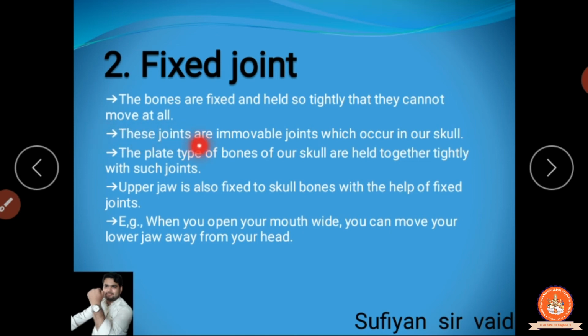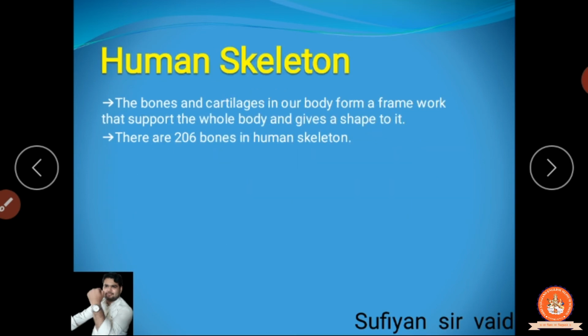These are immovable joints which occur in our skulls. This type of thing is only in the skulls. Skull मतलब कि खोपड़ी, आपकी खोपड़ी, skull है ना, this is a fixed joint. Different types of bone are fixed together very tightly, so it is not possible to move it. Clear? The plate-type bones of our skull are held together tightly with such joints. Clear? So over your upper portion, clear?